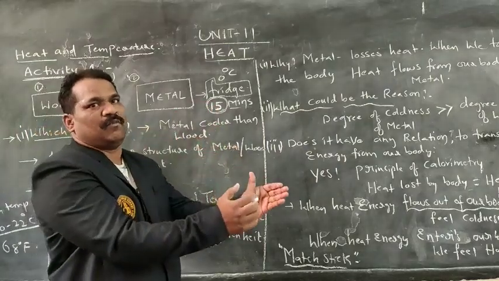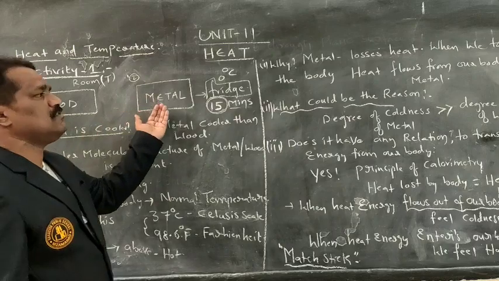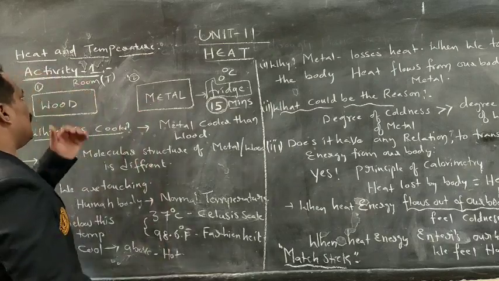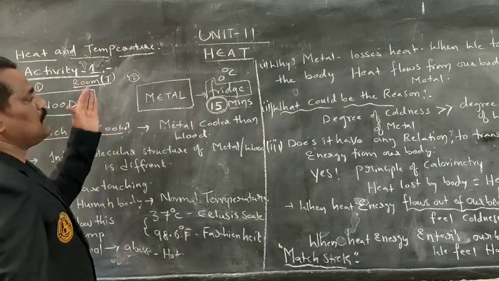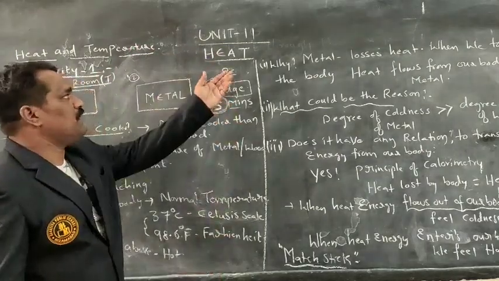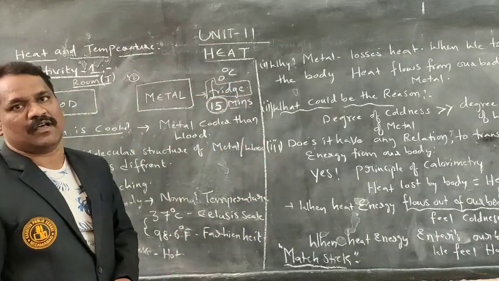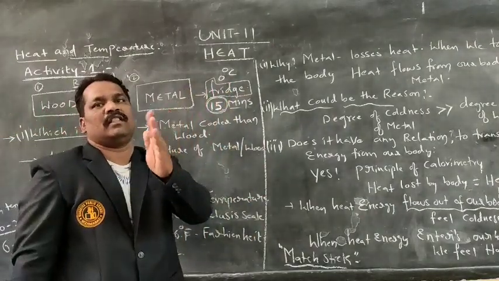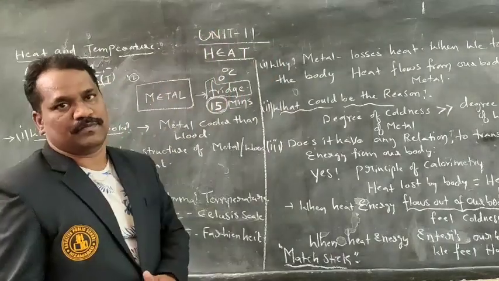After 15 minutes, what happened to the temperature of the wood and the metal? Actually they were at room temperature. As we place them in the fridge, the temperature there will be less than room temperature. As it converts liquid into ice, the temperature will be equal to 0.